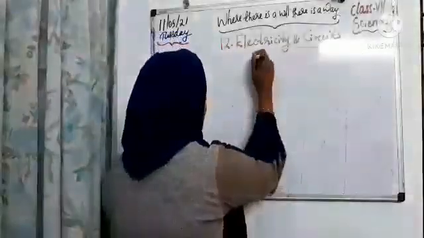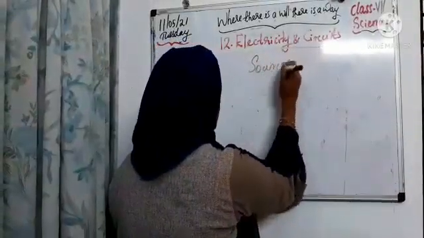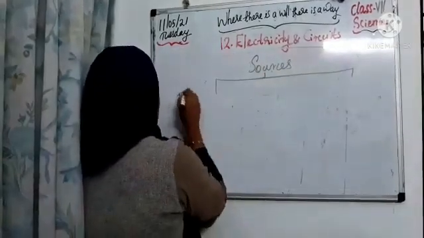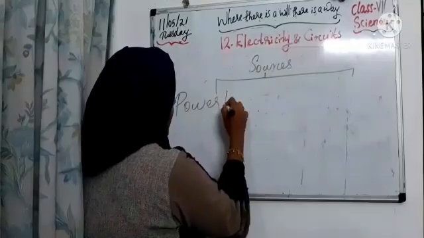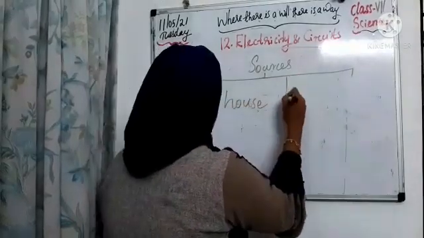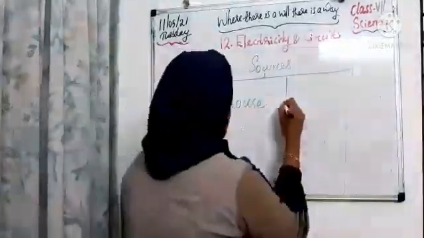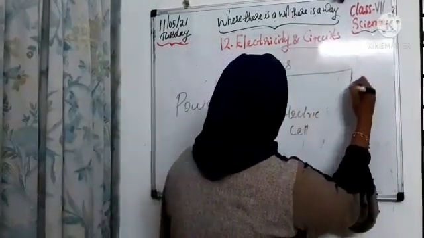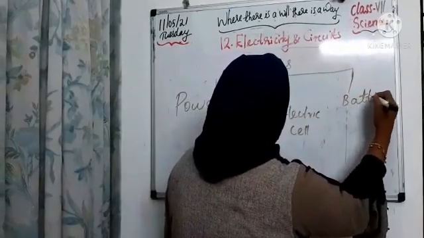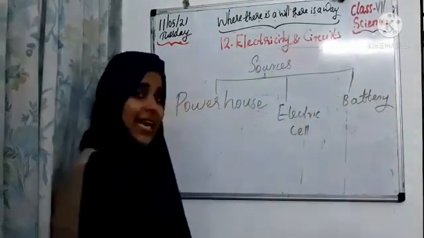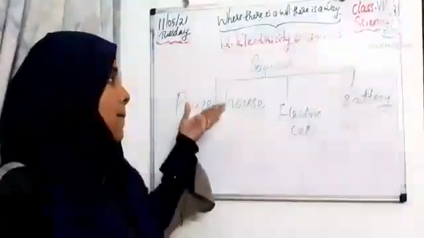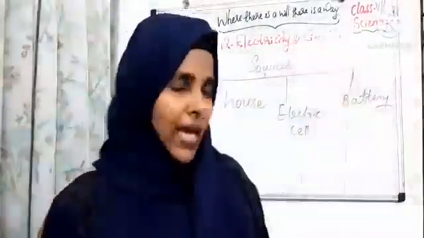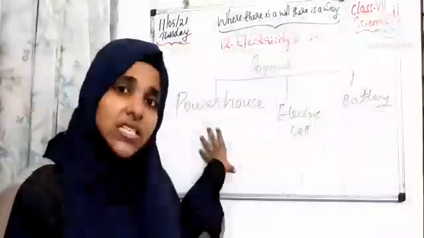Students, we can categorize the sources of electricity into three types. What are they? First one is powerhouse. Then second one is electric cell. And third one is battery. So we can get electricity or current from a powerhouse, an electric cell and a battery. Okay, so let's check one by one in detail.